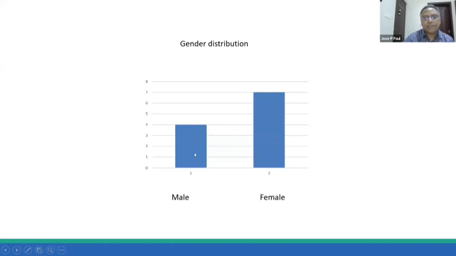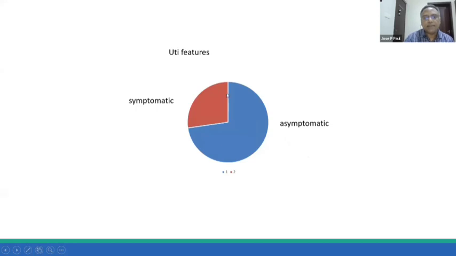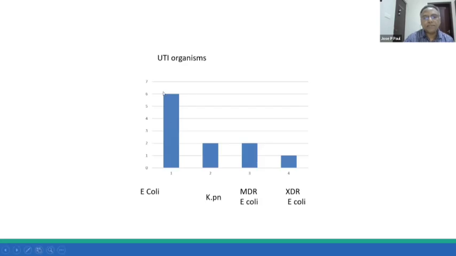The gender distribution was 4 males and 7 females. The majority of the patients were asymptomatic, and we picked them up when we evaluated them for a mild rise in creatinine, C-reactive protein or procalcitonin. The rest of the patients were symptomatic. The organisms identified were E. coli in the vast majority, 6 patients, Klebsiella pneumoniae in about 2 patients, MDR E. coli in about 2, and XDR E. coli in 1 patient. This patient actually did very badly, and we initially started him on meropenem,